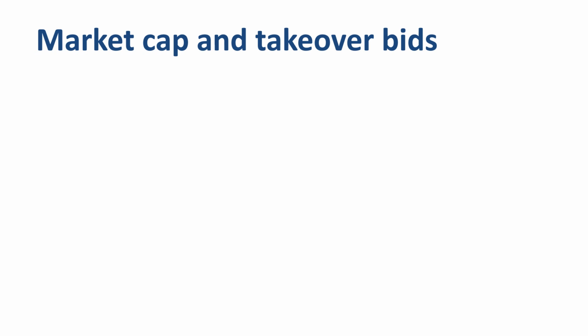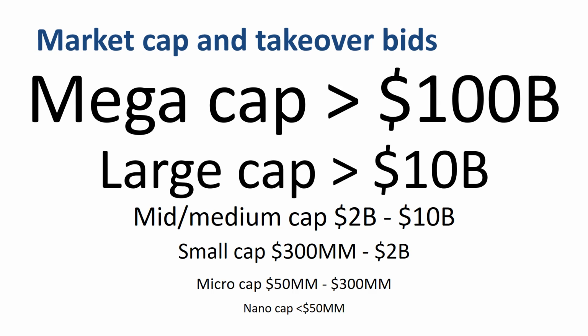To close off, what is the relationship between market capitalization and takeover bids? First observation, micro cap, small cap and medium cap companies tend to be the ones that are most often targeted with a takeover bid. They are sizable enough to make a contribution to the acquiring company's inorganic growth, its growth through acquisition, but not too big to be very risky to integrate. In other words, companies in this range of market capitalization are big enough to matter, but not necessarily so large that they could bring down the whole of the newly combined company in case the merger does not go well.